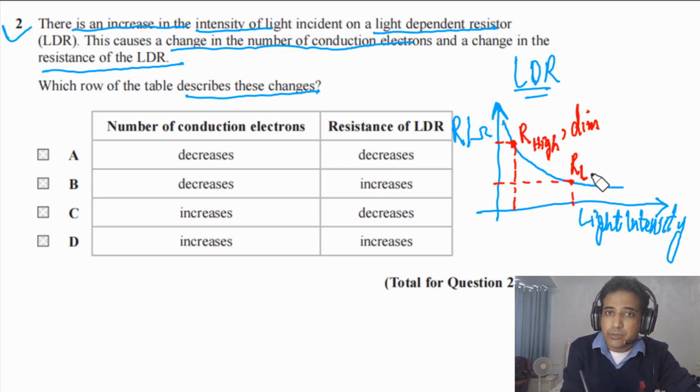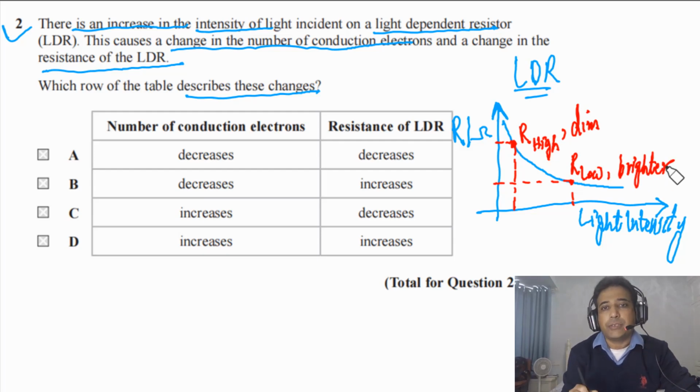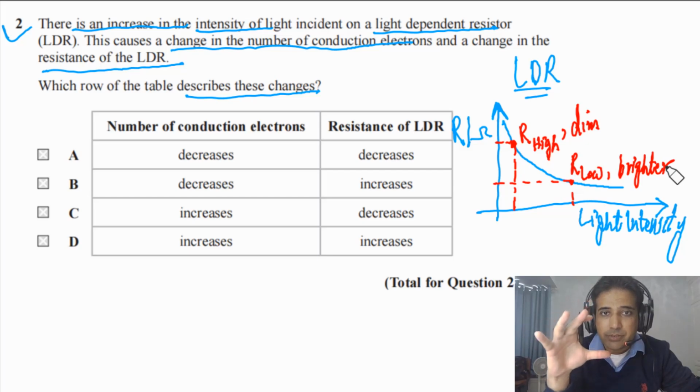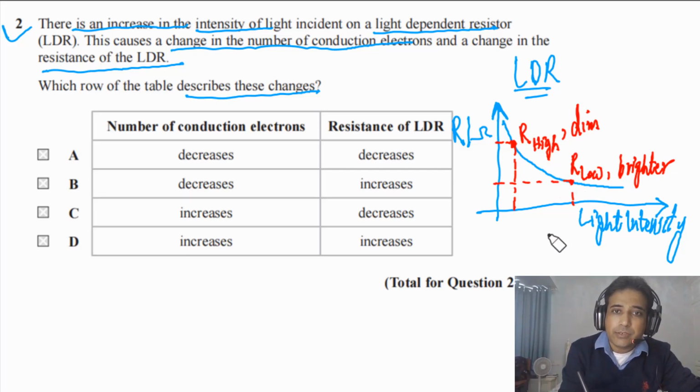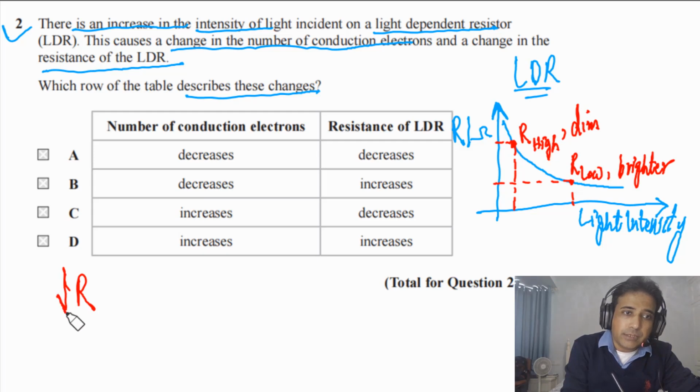So resistance at this point is lower compared with this one, and light intensity is high. It means the light is brighter. Resistance is decreasing with light intensity.